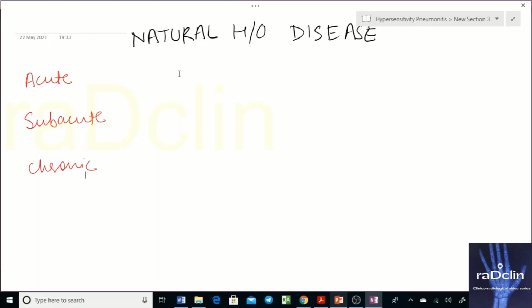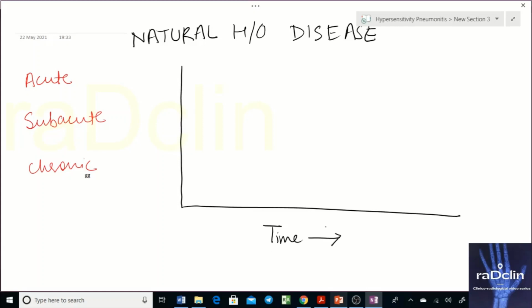So see, if I plot a curve, this is the curve, and on the x-axis I take time, and on the y-axis I take exposure, clinical symptoms, or radiological finding.